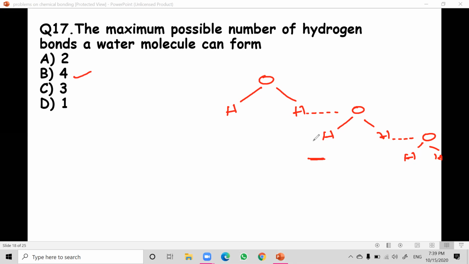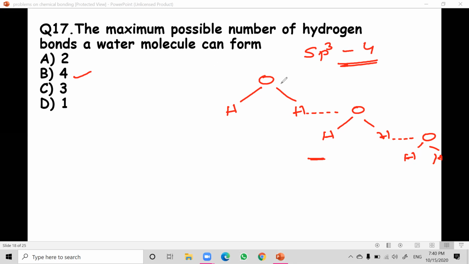How many can it form maximum? Like this it is 4. So the answer is 4, because it undergoes sp3 hybridization, and sp3 hybridization is equal to 4.